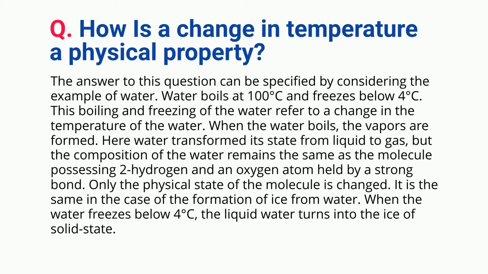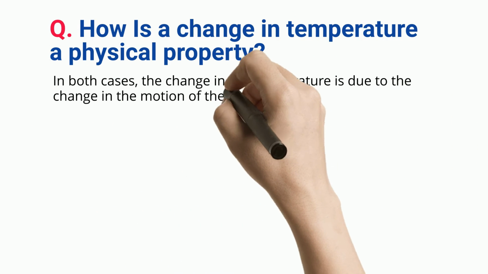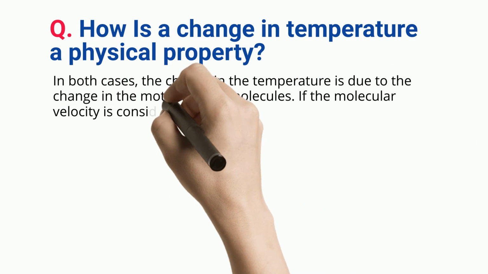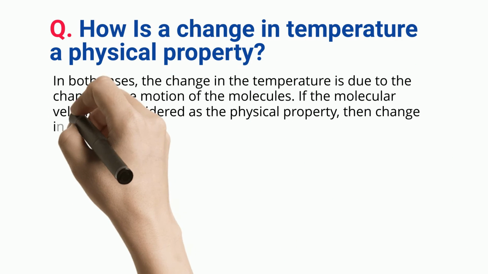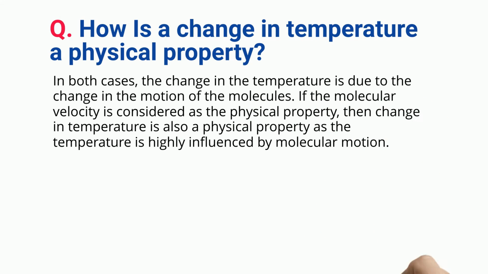It is the same in the case of the formation of ice from water. When the water freezes below 4 C, the liquid water turns into ice, a solid state. In both cases, the change in the temperature is due to the change in the motion of the molecules. If the molecular velocity is considered as a physical property, then change in temperature is also a physical property as the temperature is highly influenced by molecular motion.